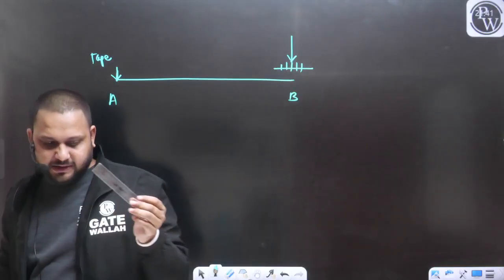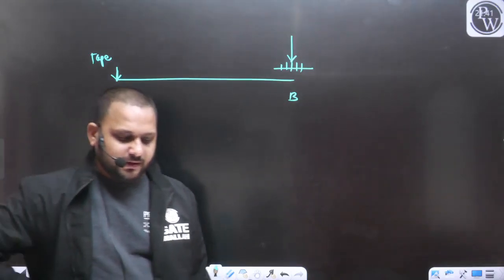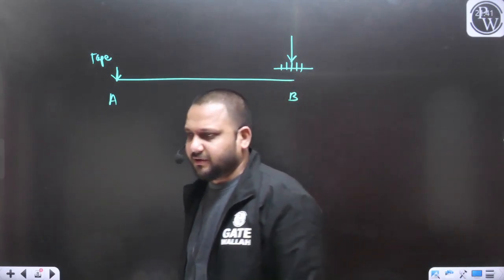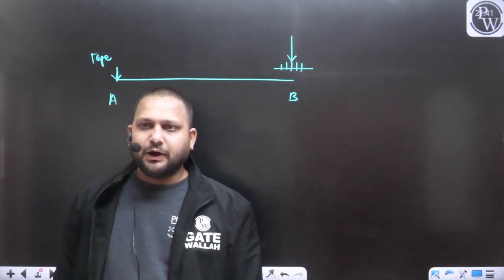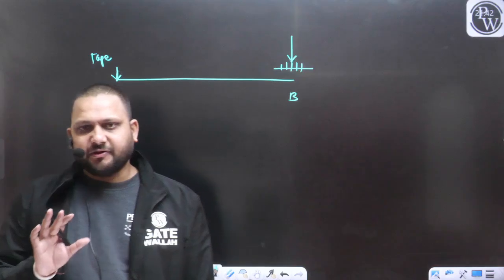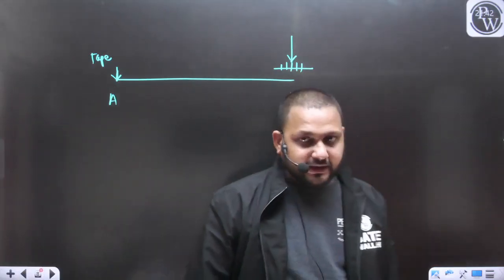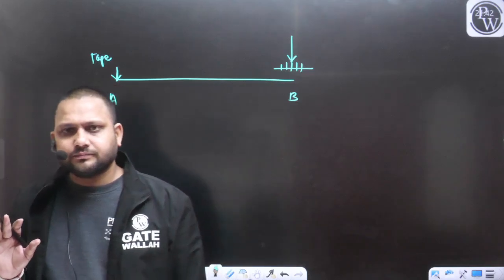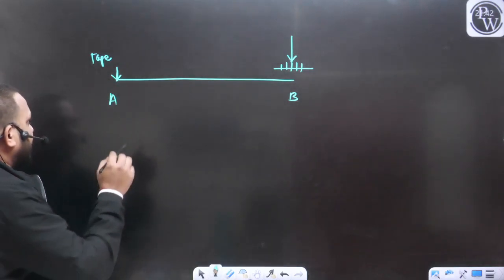It will tell you directly the distance between point A and B. I hope the point is clear to everyone. In this way, we can measure the distance. Please confirm in the chat box. In this practice, we are measuring the distance directly on the ground.